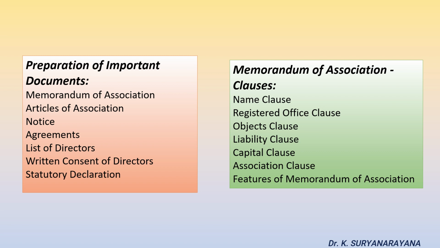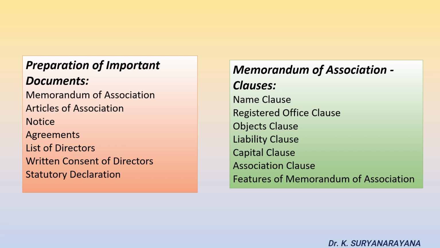Notice. The company should file a notice with regard to the address of the registered office within 1 month of incorporation. It can also be filed on the date of commencement of business, whichever happens earlier. Agreements. A company should include a copy of agreements which it has entered into with any individual, firm or company. List of directors.